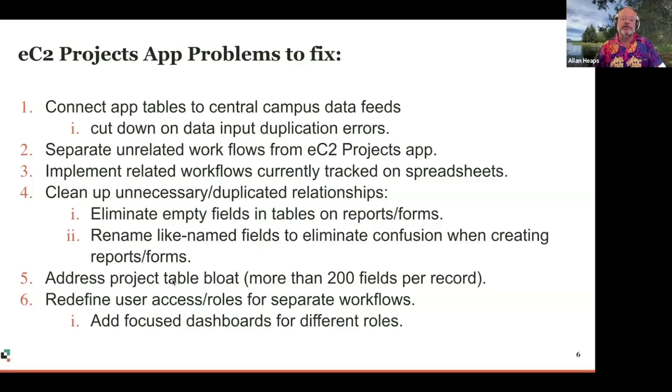And then redefine user access roles. When I inherited this, about every user had their own role, and there's no reason for that. Then every user had the same dashboard, which became noise for most of them. They didn't know where to go to get what they needed. So we needed to clean it up and make sure they were only looking at the reports and forms that they needed to see.